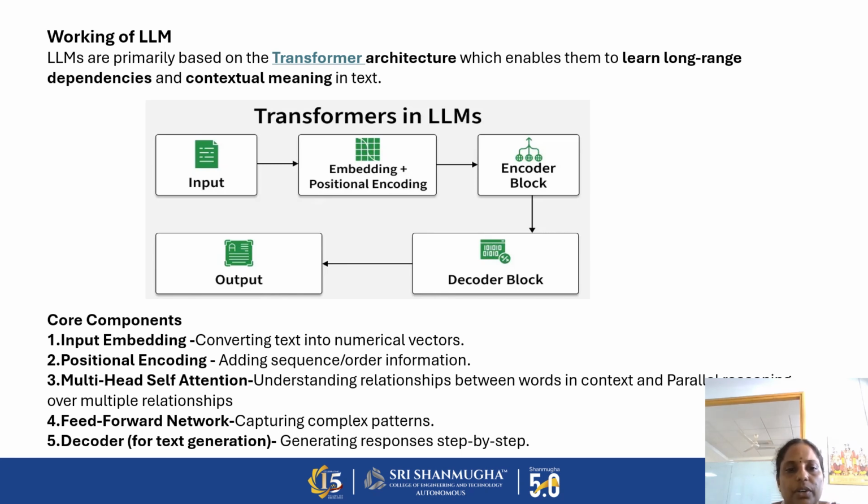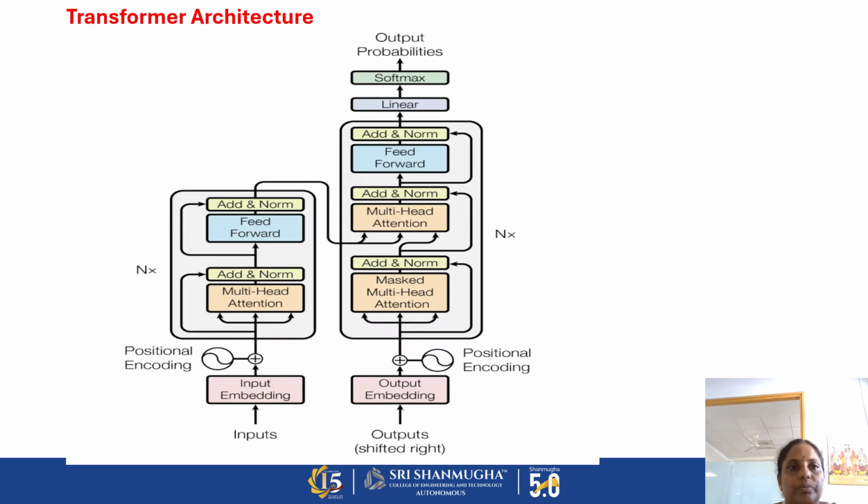Then feed forward for capturing the complex patterns. Then the decoder, which is used for converting from one language to another language. So LLMs are mainly used as translators. All the translator architectures for converting English to Tamil, Tamil to English, all these applications use the LLM as a model or approach for converting one type of text into another type of text. So this is the general architecture of the transformer model.